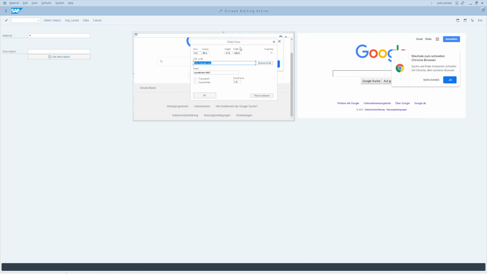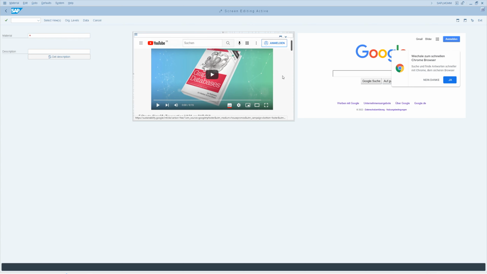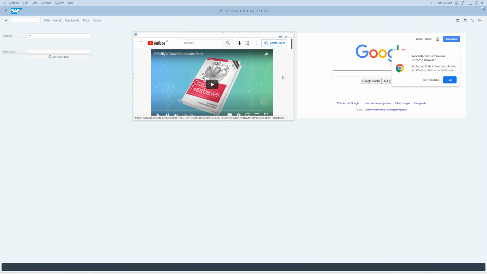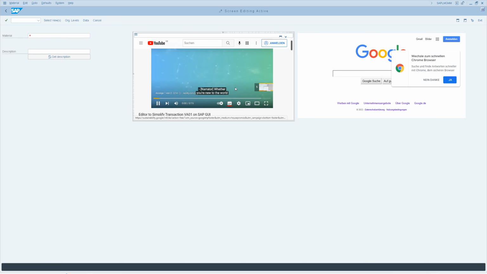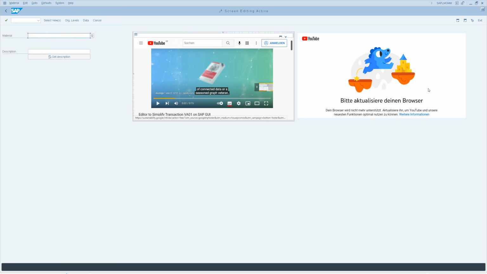So this is the new web view, as you can see here. Now it's loading the video, so we can just play it here. It's an advertisement. And the same here for the Internet Explorer control. As you can see, it's in German, but it's not even displaying anything, so this is not working anymore.